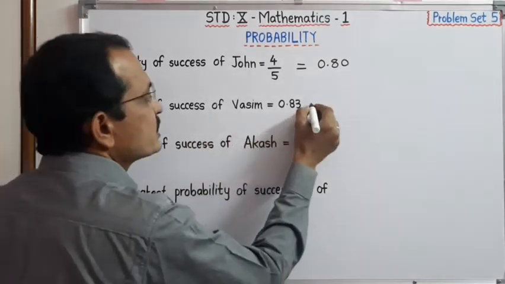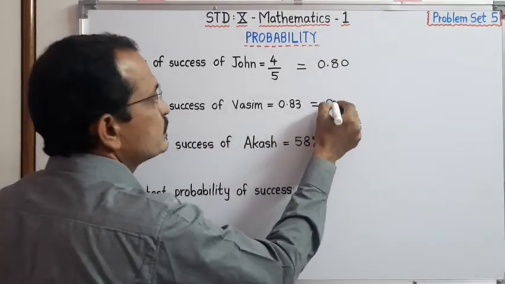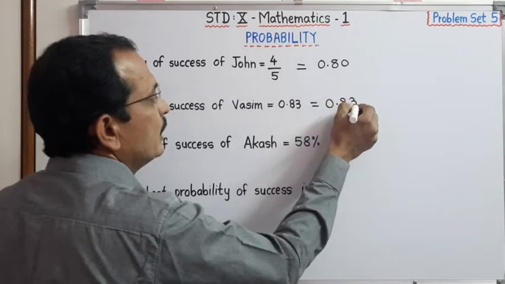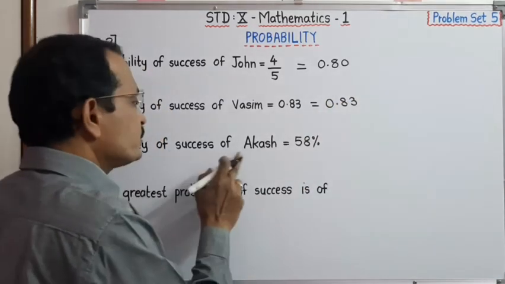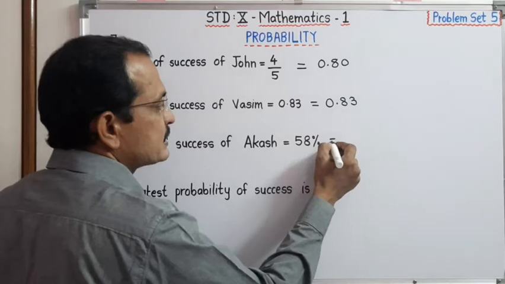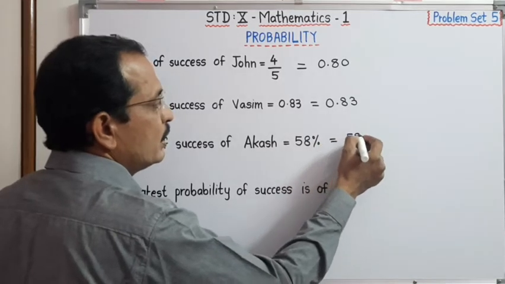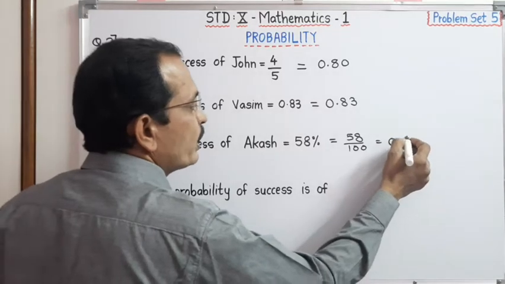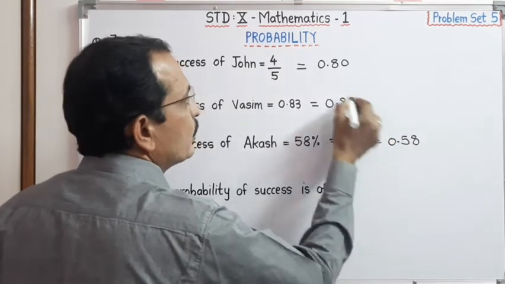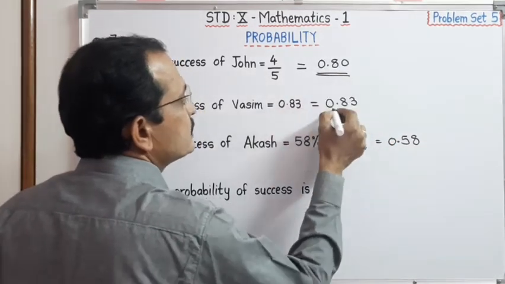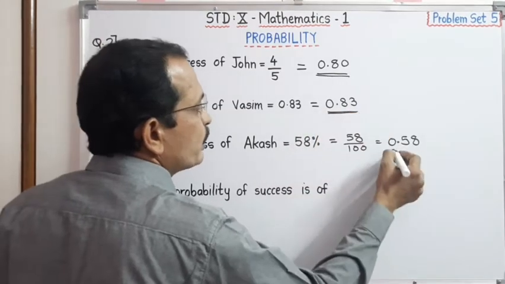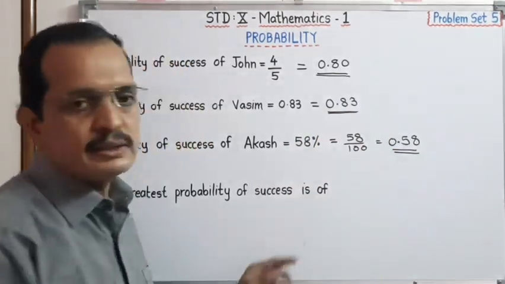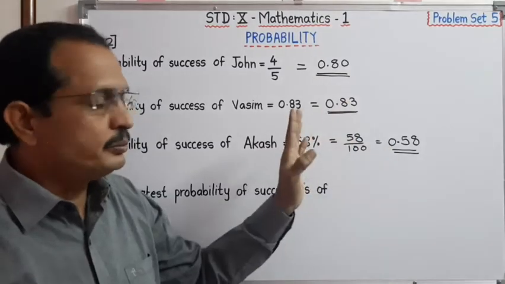The probability of success of Wasim is in a decimal, 0.83, and the probability of success of Akash is 58%. That means 58 upon 100, and dear student, it is 0.58. Now for comparison it is very easy, because all are in one unit, that is, all in decimal.